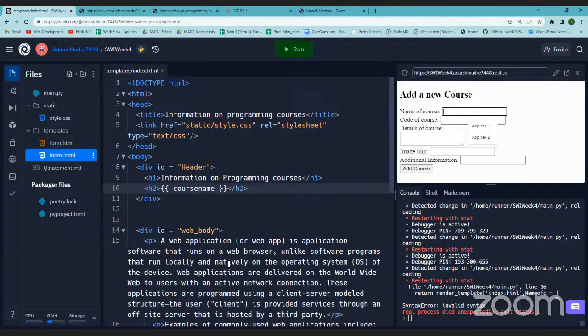Okay, so that is how Jinja works. Now we are using Jinja directly in HTML, right? No import. Why? Because it's not Python. In Python, we have to import and use. In HTML, we don't have to do any import statement. Jinja will automatically work.